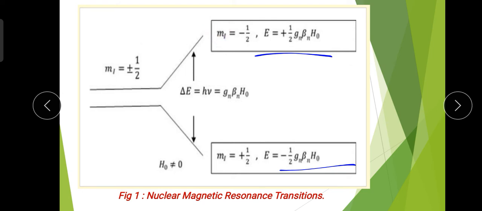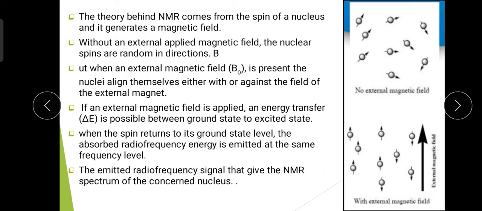Suppose we place sample atoms in an external magnetic field. Then there is a transfer of energy from the ground state level to the upper state energy level in the presence of radio frequency energy. After that, when the spin returns to its ground state level, the absorbed radio frequency energy is emitted at the same frequency.